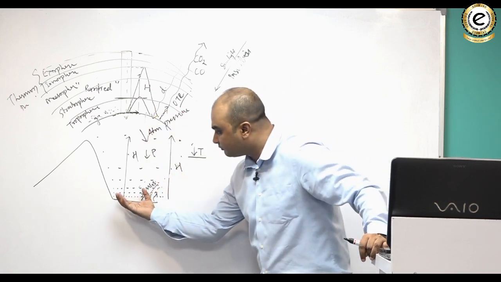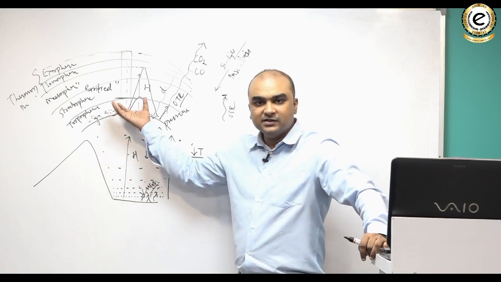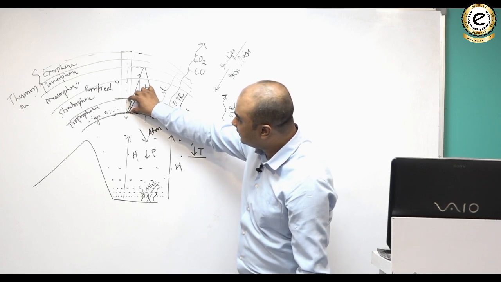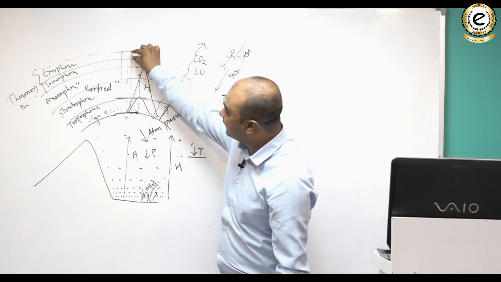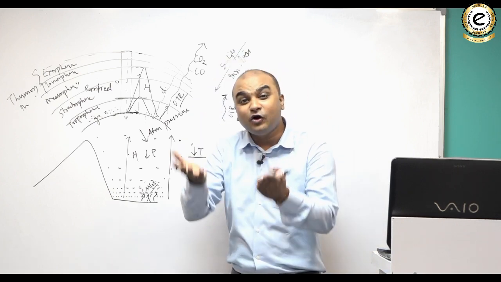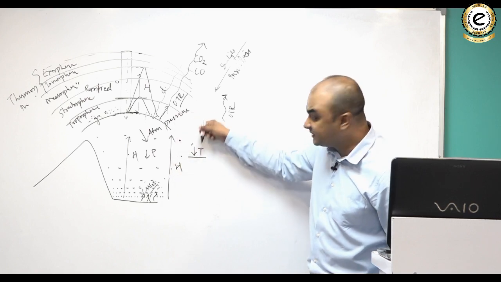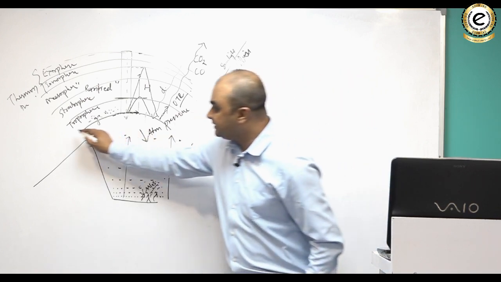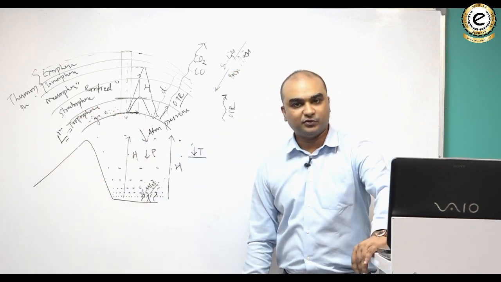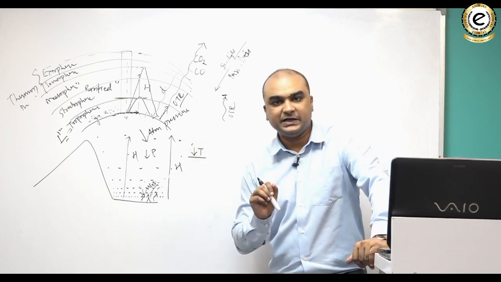Why? Because the atmosphere becomes more and more rarefied. And as it becomes more and more rarefied, its weight reduces successively. Why? Because the length of the air column keeps on reducing as you increase the height. So with increase in height, there is fall in pressure. And similarly, with increase in height, there is fall in temperature in the first layer of the atmosphere, which is the troposphere. Okay, so this we should understand.